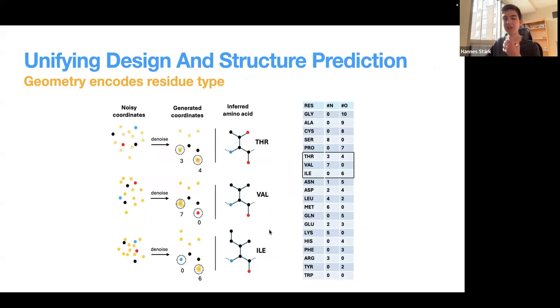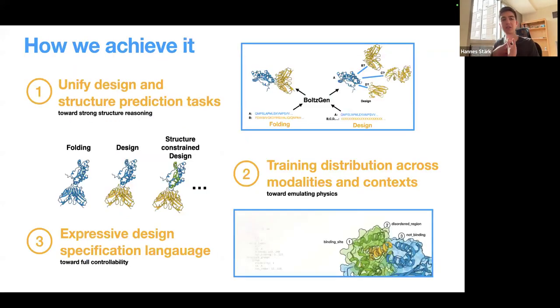Because for us, every designed residue now has 14 atoms. So even if you, for example, generate an isoleucine, which has 8 real atoms, right? Then for us, this isoleucine now instead has 14 atoms, where we have an additional 6 virtual atoms that are placed at the same identical position as the oxygen of this isoleucine. So during training, the model is tasked to produce this point cloud of 14 atoms if it is tasked to produce an isoleucine. And with this, we have now turned the design task into a structure prediction task, right? Where now for designing, we're also just producing a 3D structure.